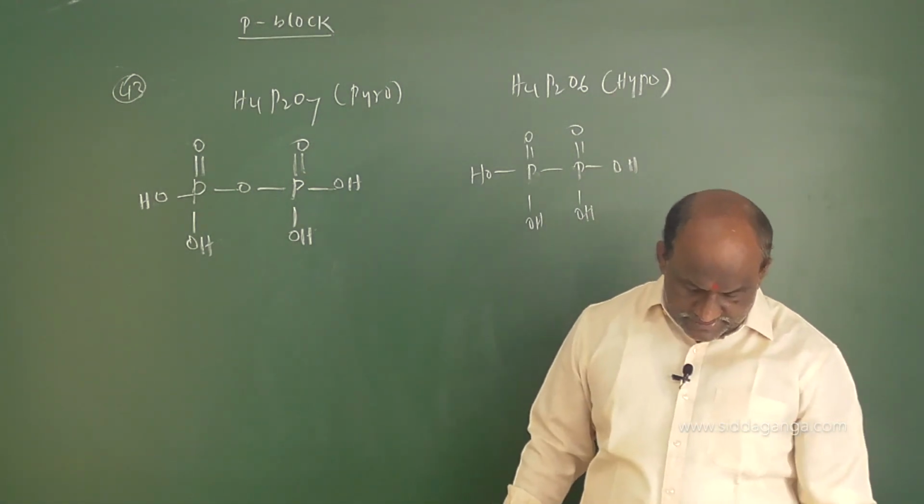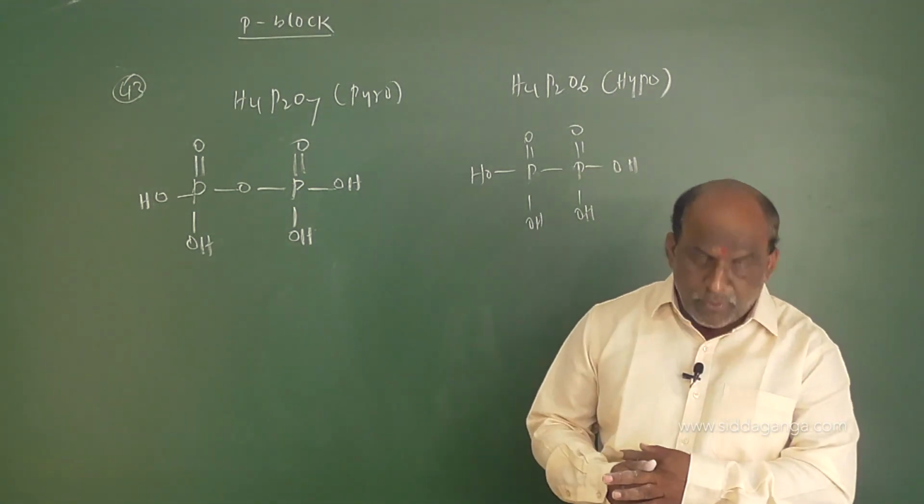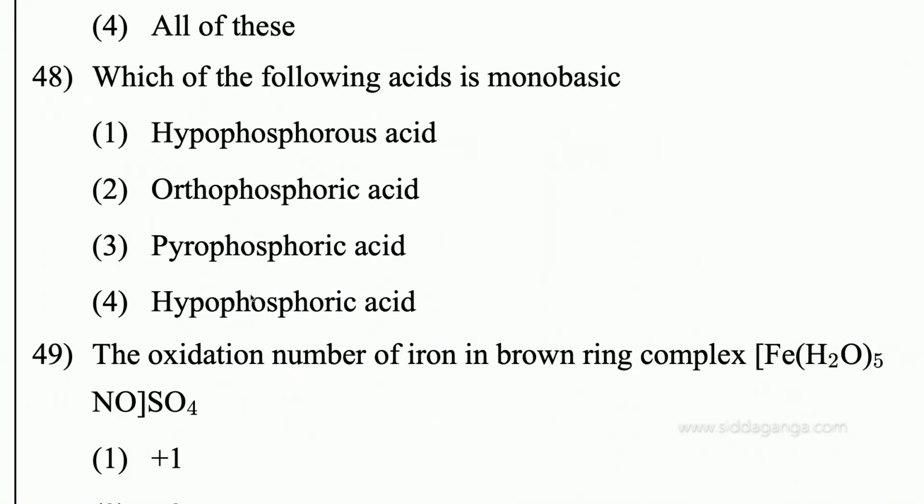And question number 48: which of the following acids is monobasic? Option 1, hypophosphorus. Option 2, orthophosphoric. Option 3, pyrophosphoric. Option 4, hypophosphoric. Simple. First you have to know the structural formulas, then you will get an idea about this.